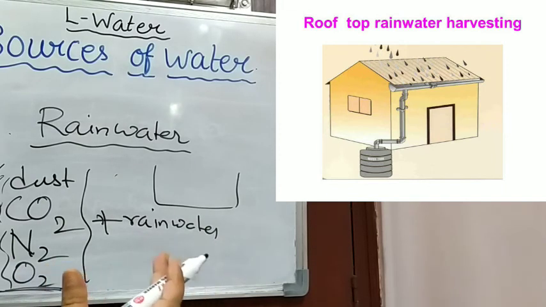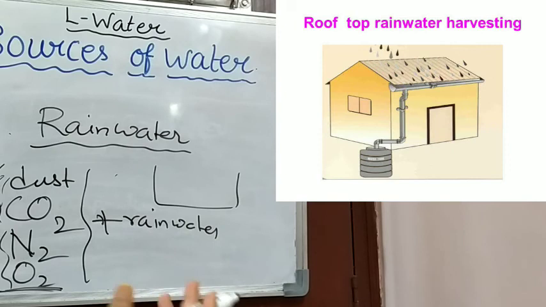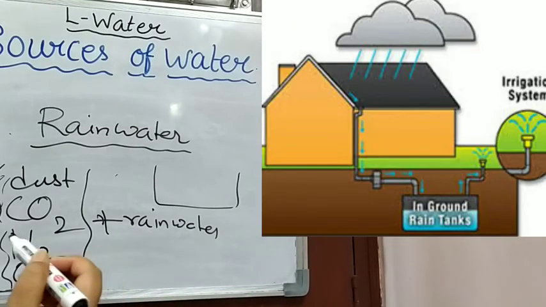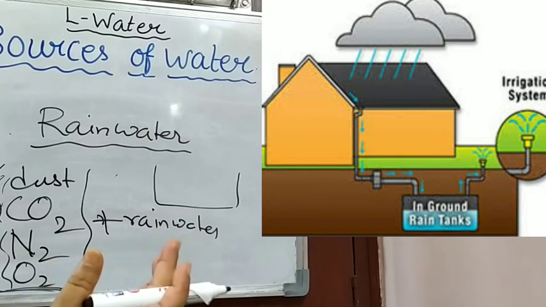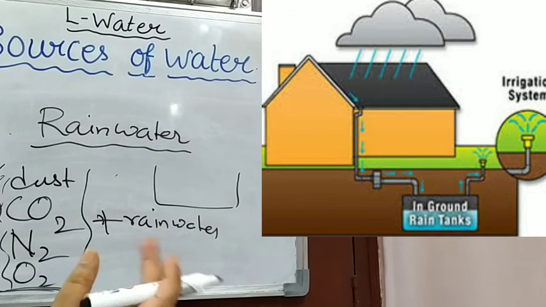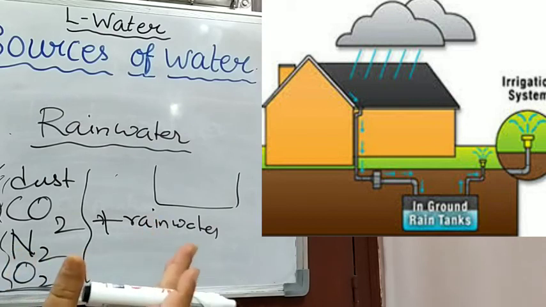Farmers collect it so that when the rainy season is not there, they can use that water for cultivation, because rainwater is a pure form of water that can be used easily for land cultivation.